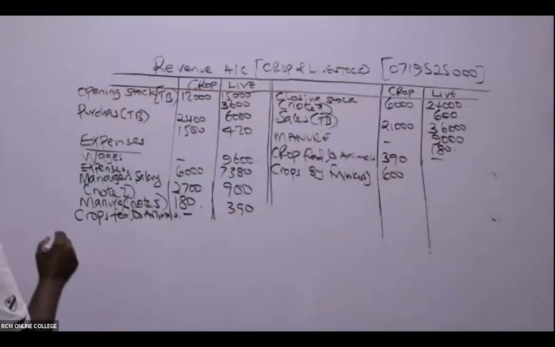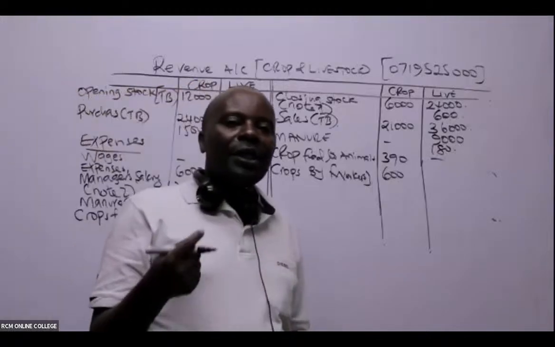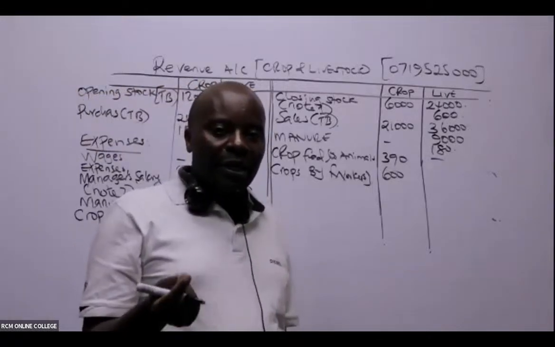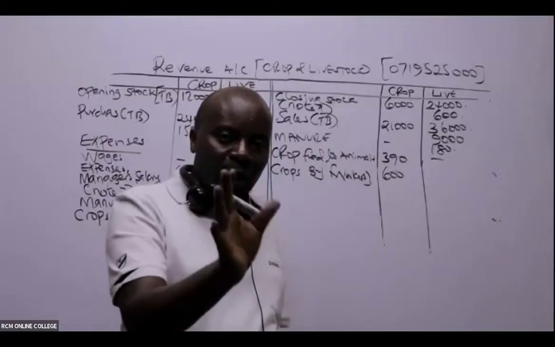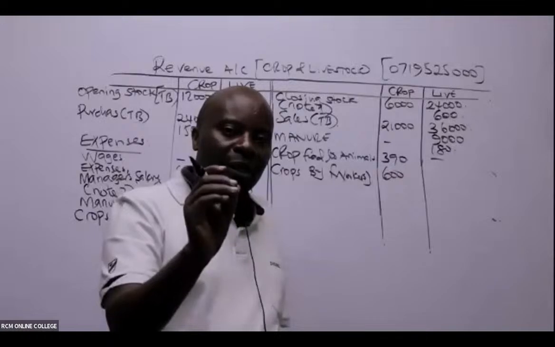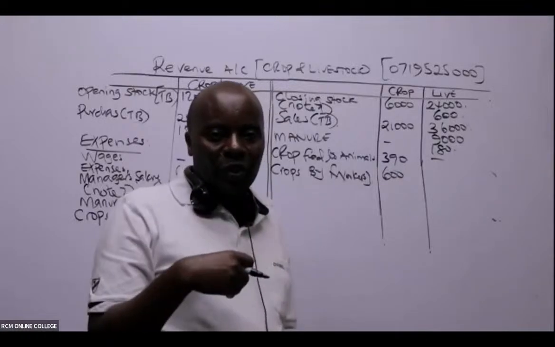Then you come here, these workers consumed our crops. And instead of us giving them wages, we told them, let's just have the crops you consumed be your wages. So basically, that's an expense on this side.